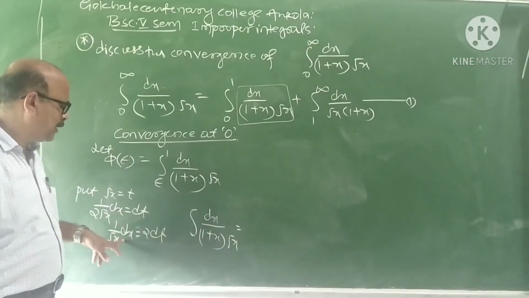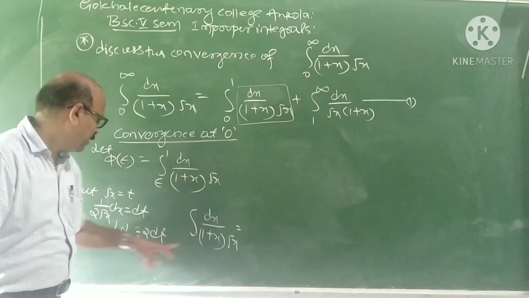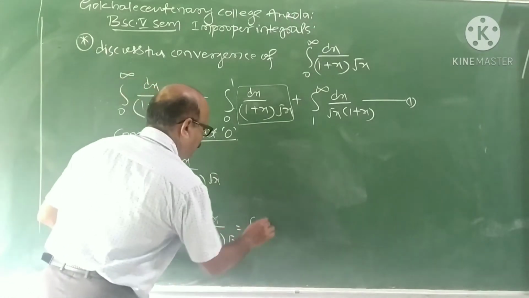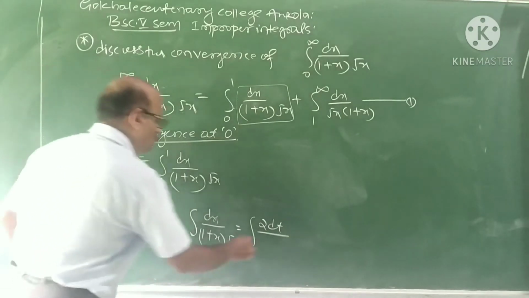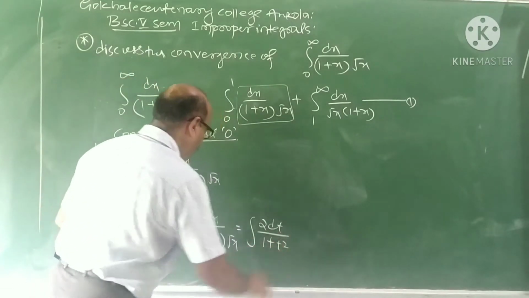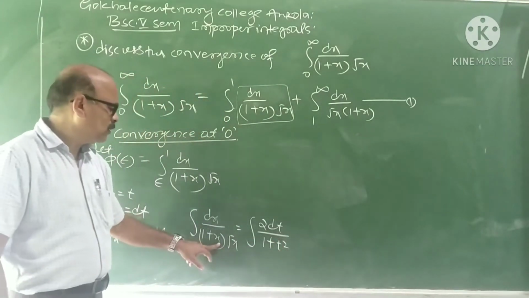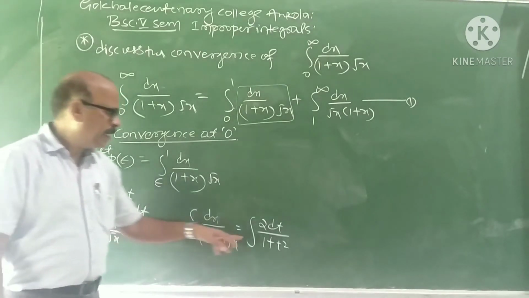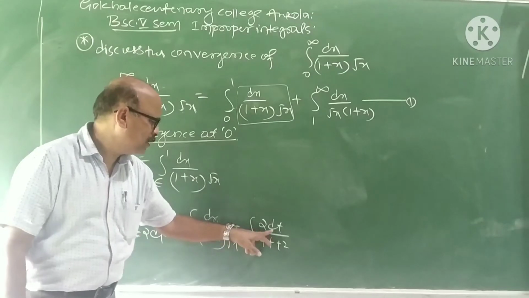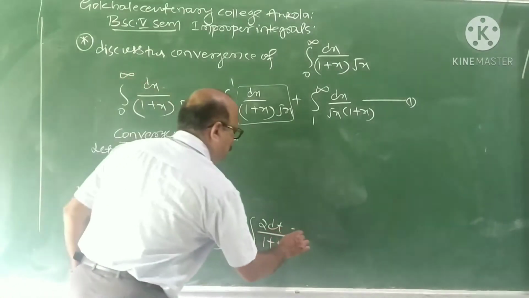Dx by root x is 2 dt, so we get 2 dt upon 1 plus t square, because x is t square by this substitution.